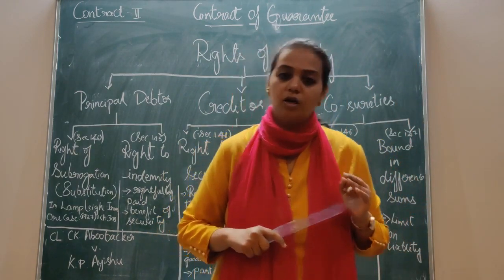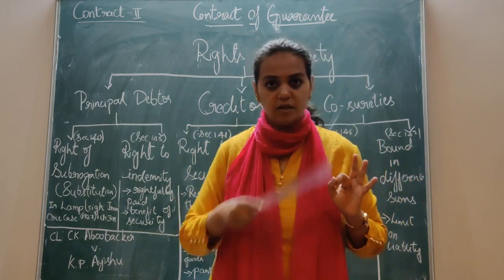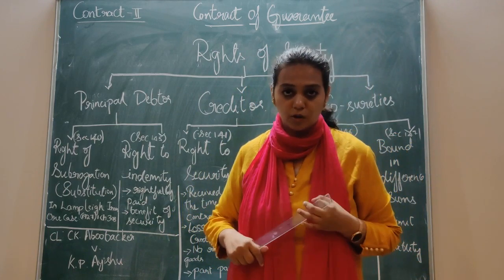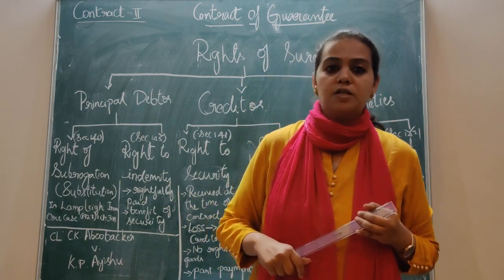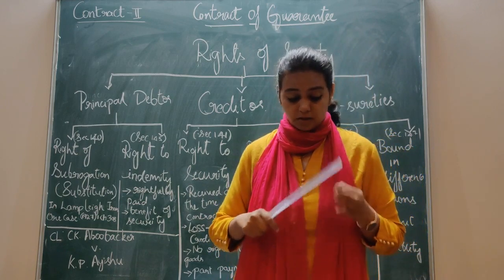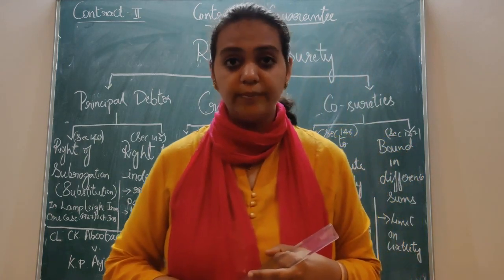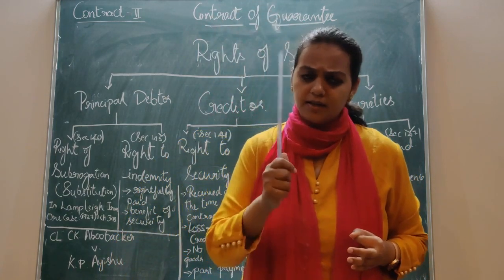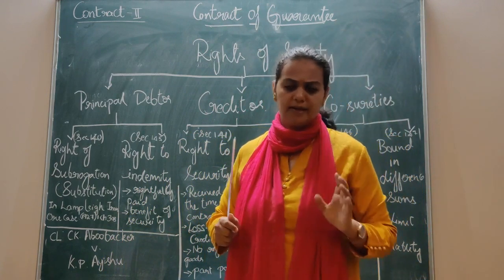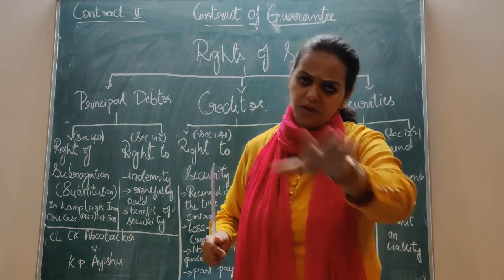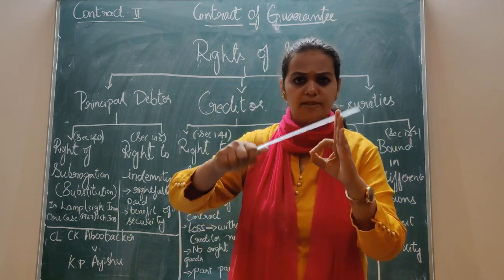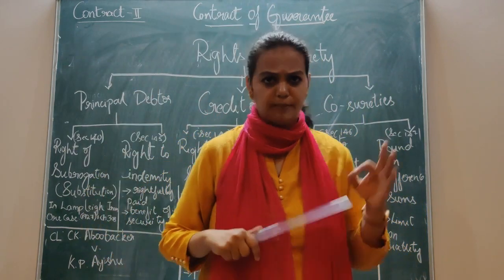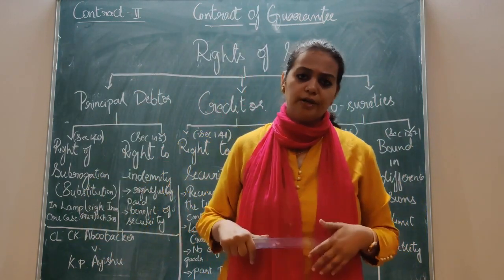Plus the cost incurred in recovering from the principal debtor. Whatever cost is incurred, he has to pay for that also. The creditor recovers from the surety this amount. Now it is a rightful amount, calculated properly, on a reasonable and proper ground. These three items have to be recovered: the principal amount, plus interest, plus whatever cost was incurred in recovering the amount. So he recovers from the surety.